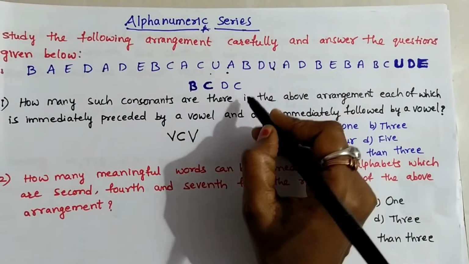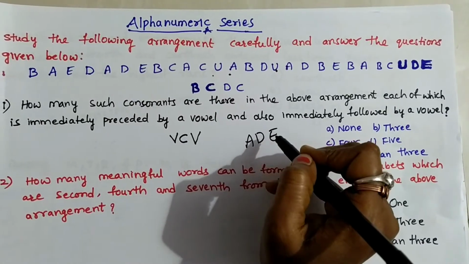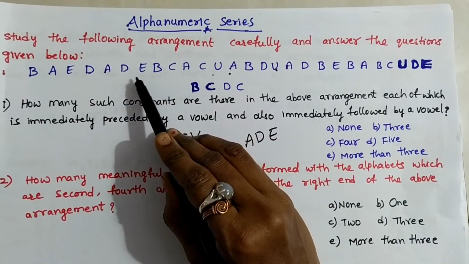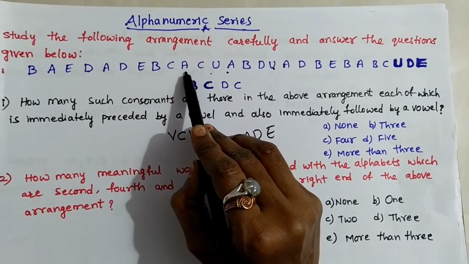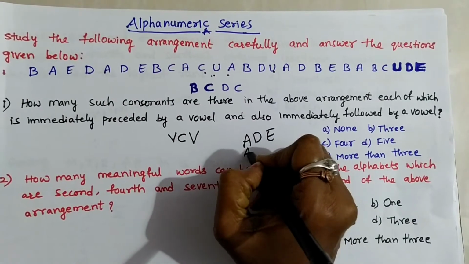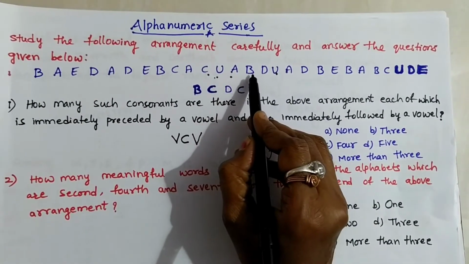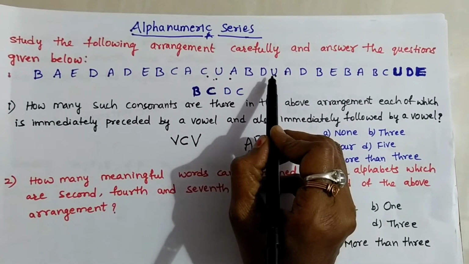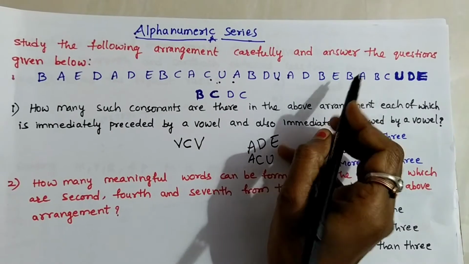Okay, A, D, E. Okay, next one. Vowel, consonant, consonant. Vowel, consonant, vowel. A, C, U. Next, vowel, consonant, consonant. Vowel, vowel. Vowel, consonant, vowel.